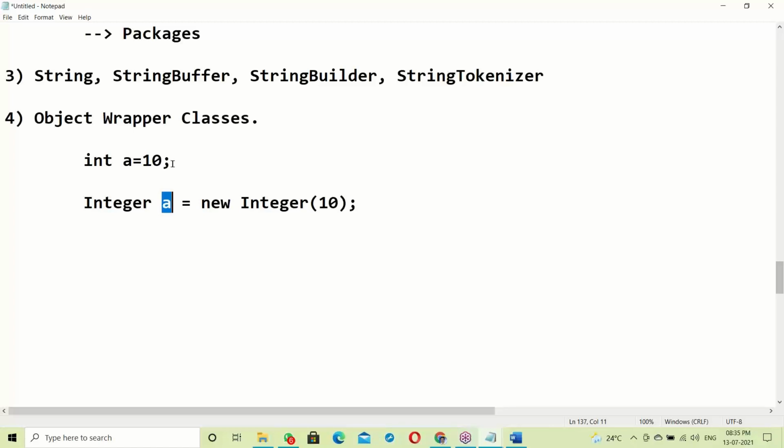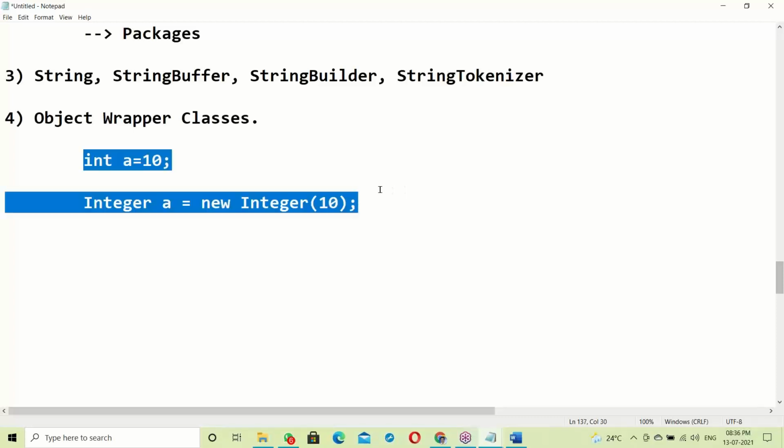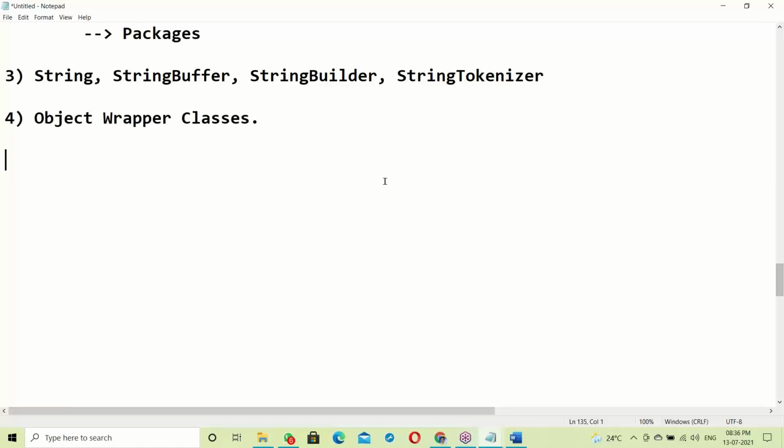For example, at home you keep all the items in a box and close it. Once the box is closed, your items are secure. Same way, an object is like a box. To achieve more data security, object wrapper classes were introduced. We'll see this practically.